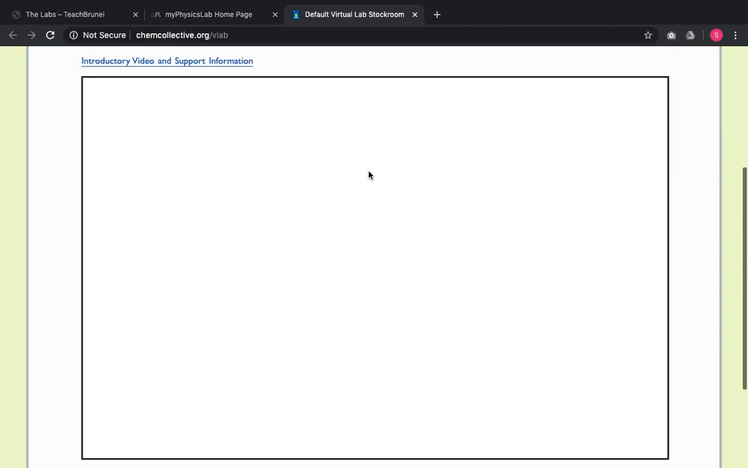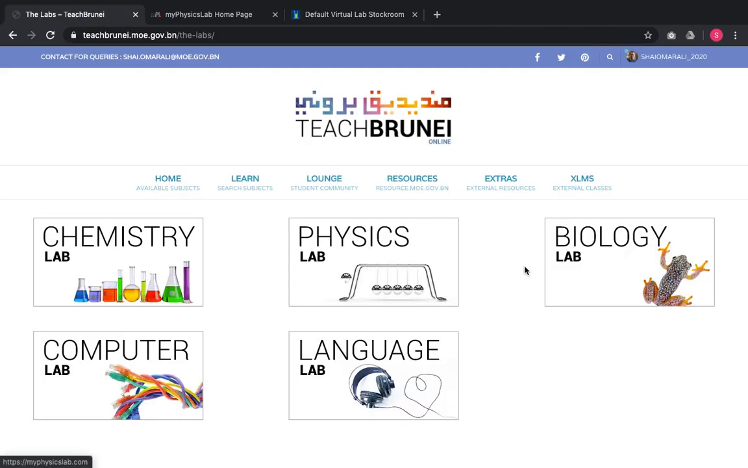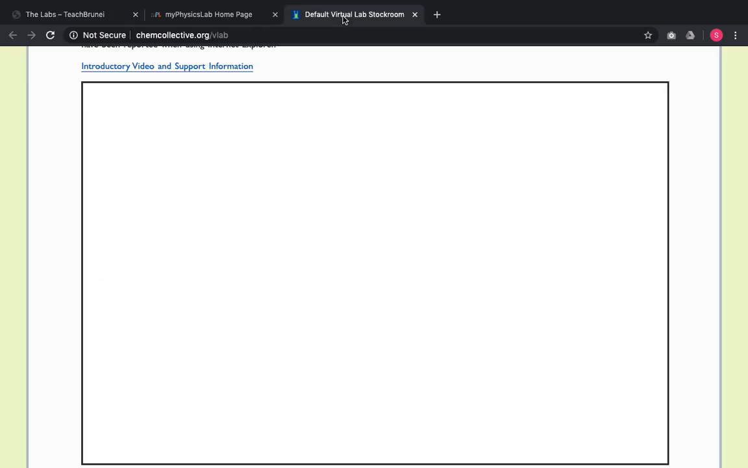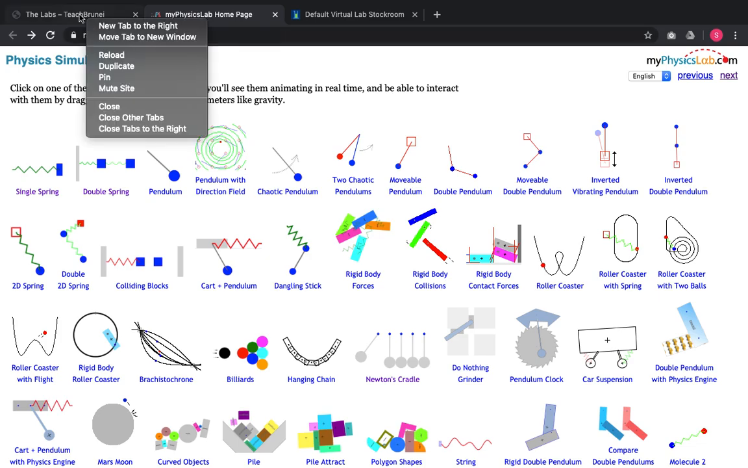All right, it takes a few more minutes for it to launch. So we have several of these labs. In the near future, we'll have biology labs, computer labs, and language lab. So we're going to leave the virtual lab to load in. I believe it's going to load soon, but let's go back to TeachBrunei LMS.